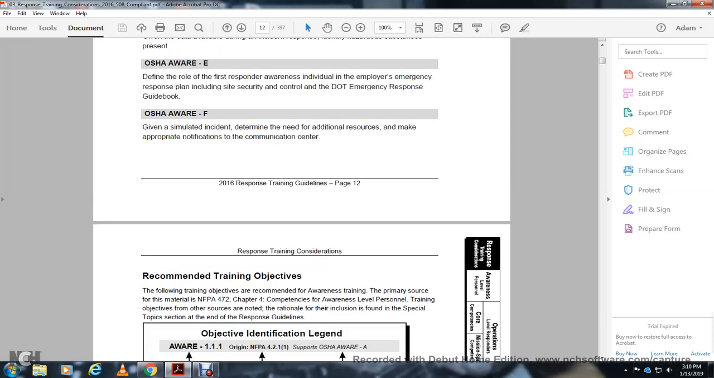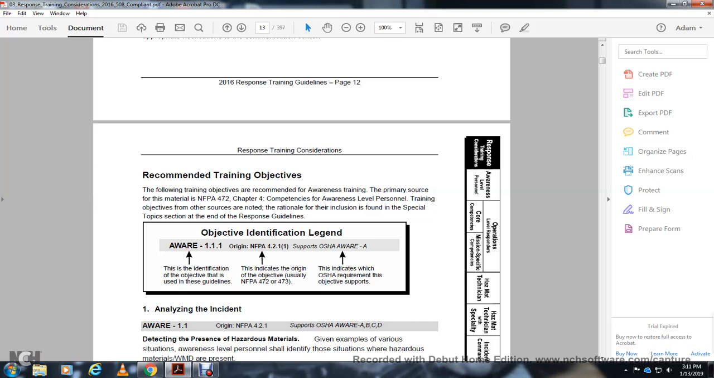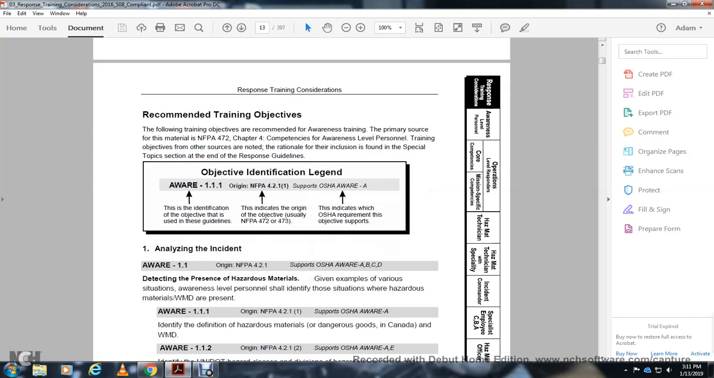Recommended training objective: the following training objectives are recommended for awareness training. The primary source of the material is National Fire Protection Association 472, Chapter 4, competency at the awareness level of personnel, with the rationale for inclusion found in the special topic section at the end of the response guidelines. The objective identification and legend indicate the origin of the objectives, usually National Fire Protection Association 472 and 473, which supports the OSHA awareness objectives required to analyze the incident.